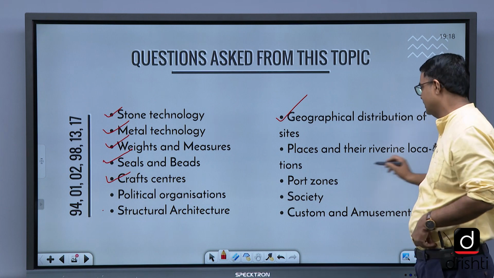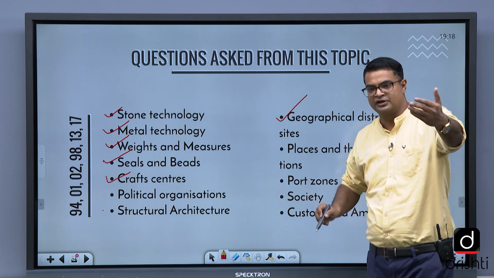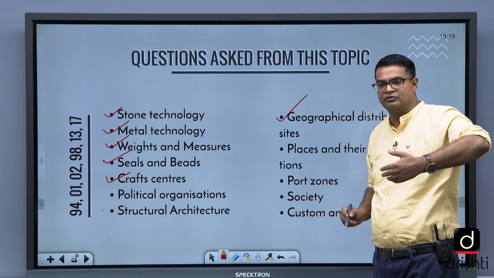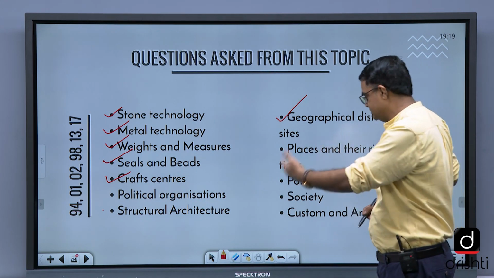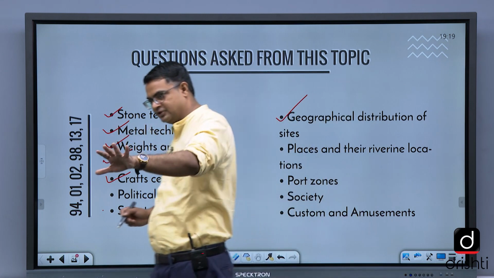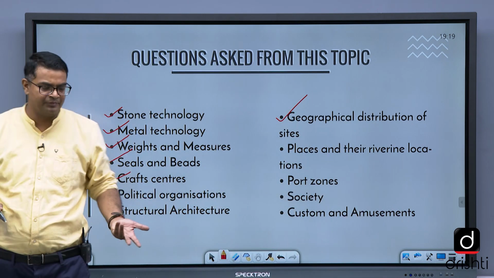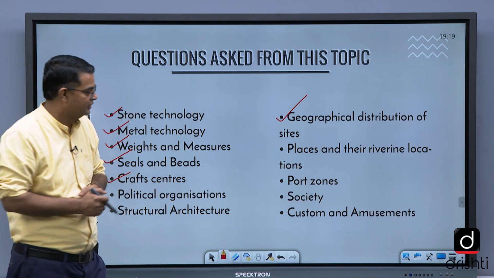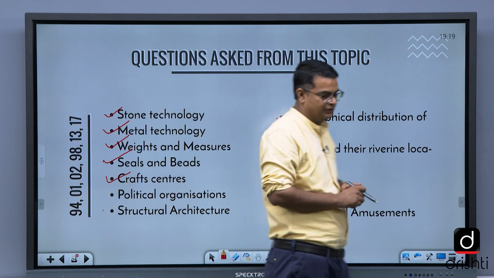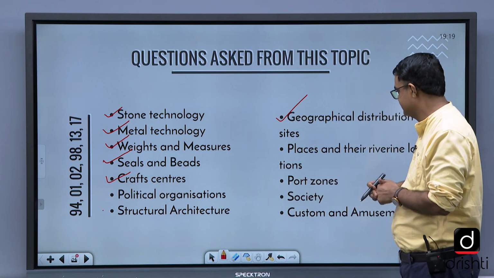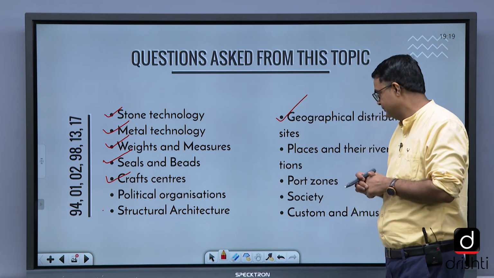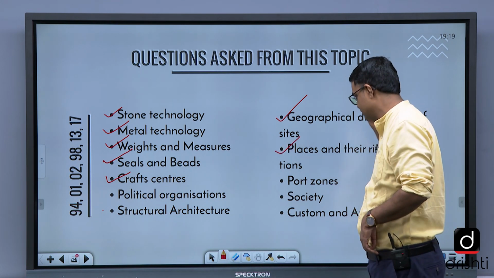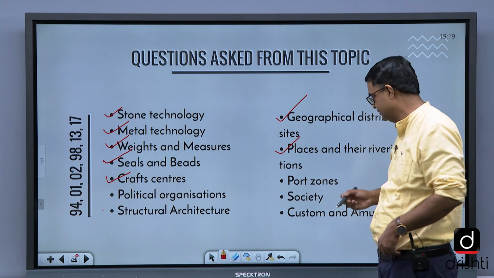Places and their riverine location, like Harappa is located around which river, Lothal is located around which river, Mohenjo-daro and these sites are located around which river, because the civilization developed in the catchment area of these rivers, which facilitated agriculture, irrigation facilities, and water availability, useful for the livelihood of the people living in those areas. Places and their riverine location is important. They have asked this in the exam.